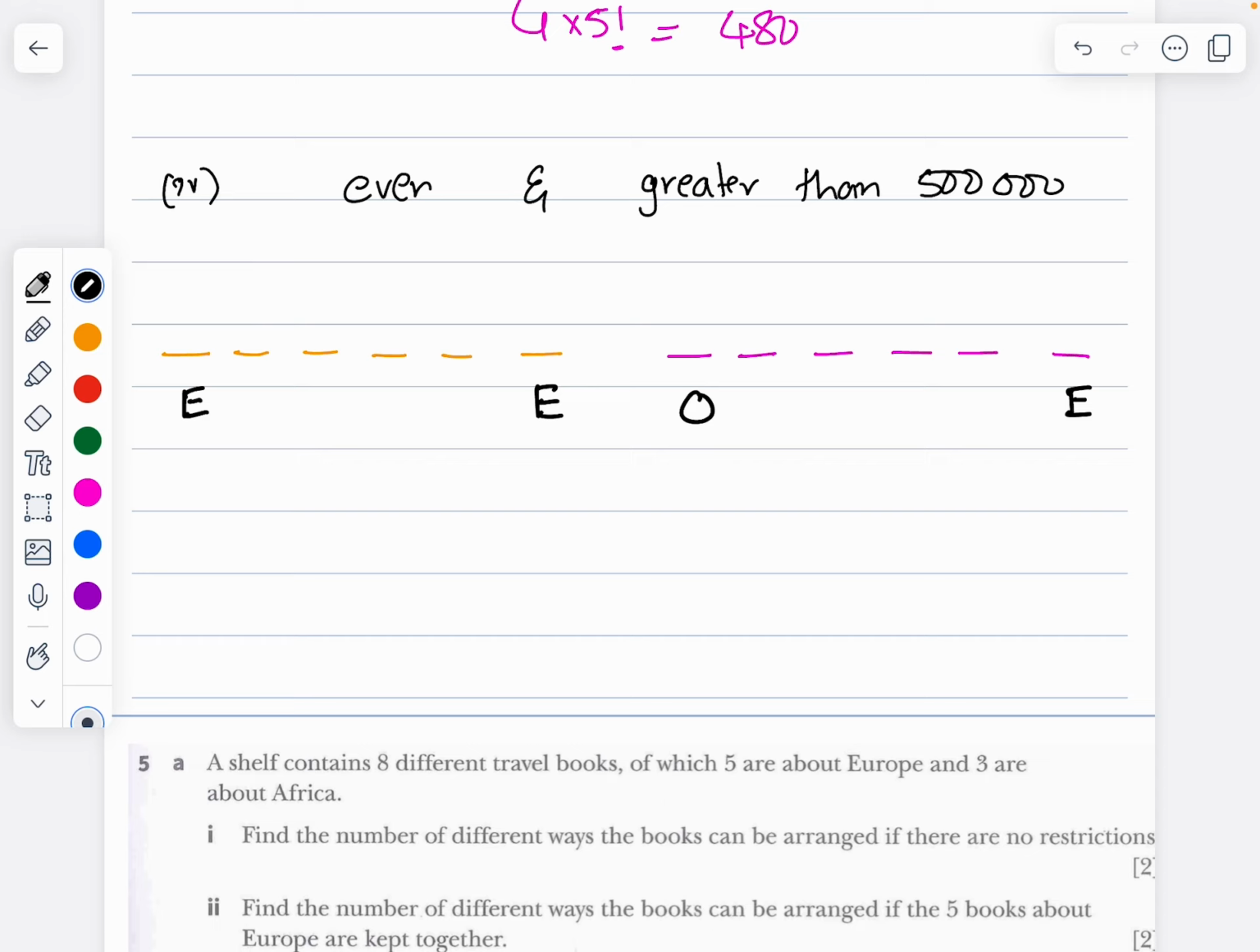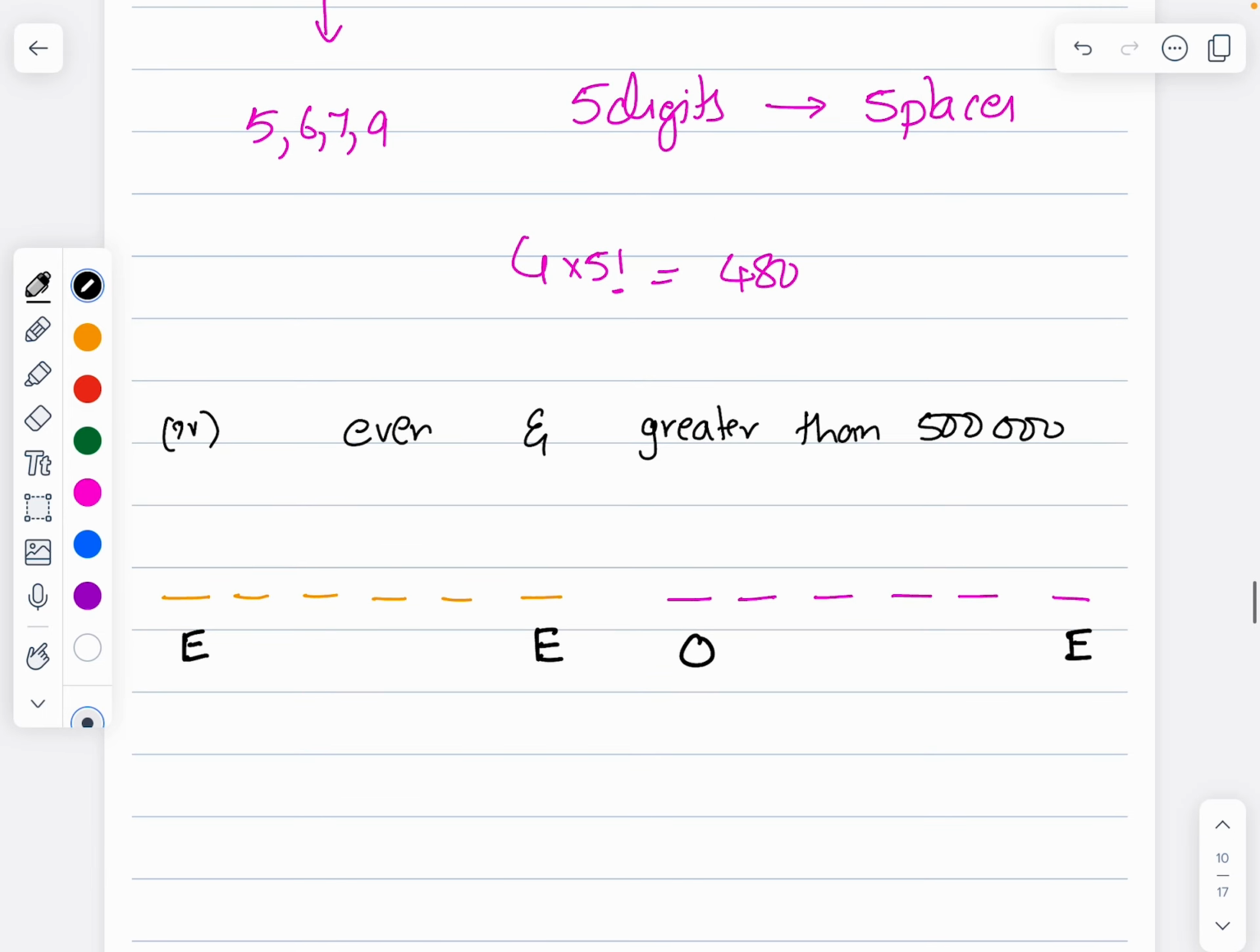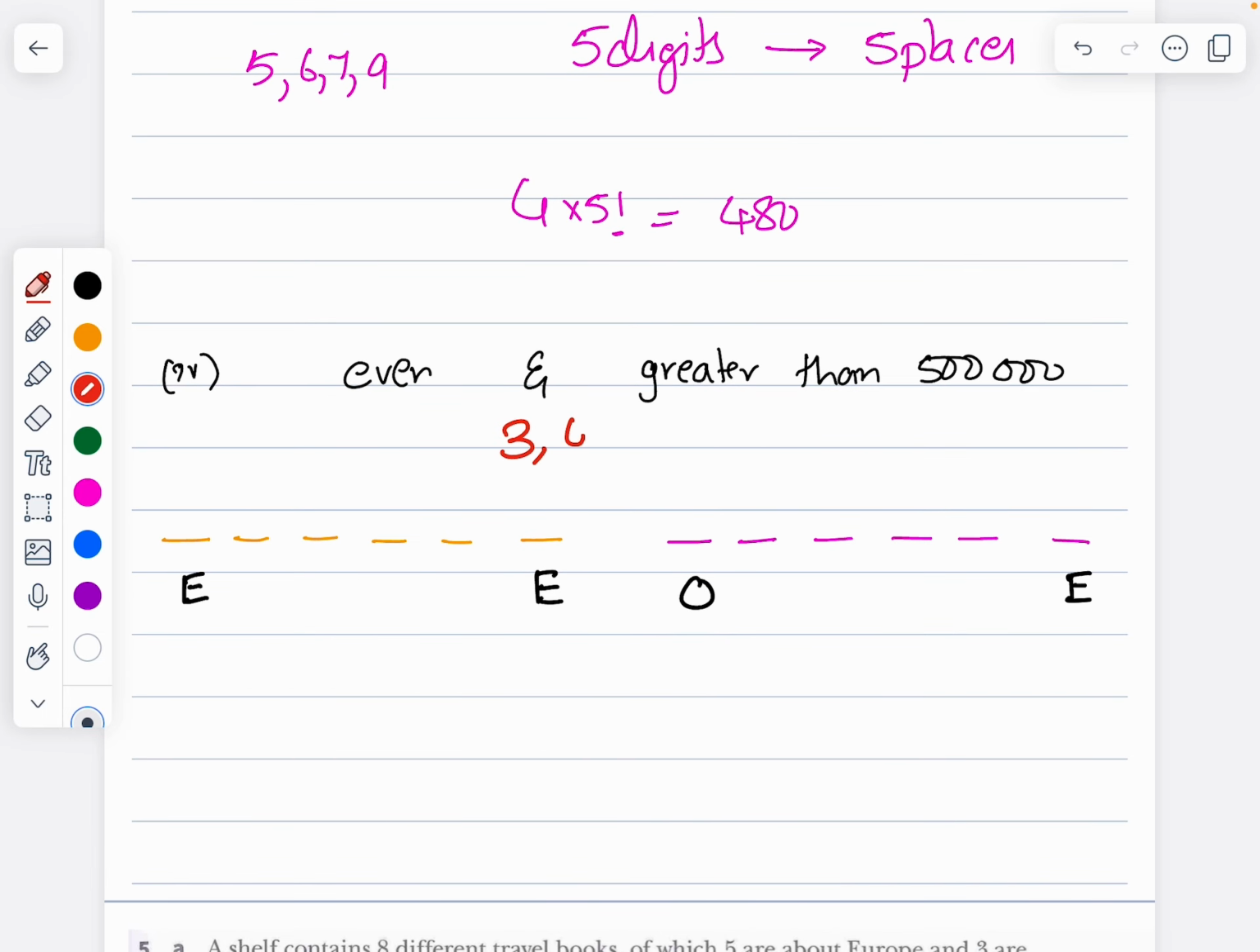So, even digit and an even digit. Once both even digits are used, what are the numbers I have? I have 3, 4, 5, 6, 7, 9. There are only two even numbers. So if 4 goes over here, 6 goes over here. So I'm left with 4 digits and 4 places. 4 digits and 4 places, it's going to be 4 factorial ways.